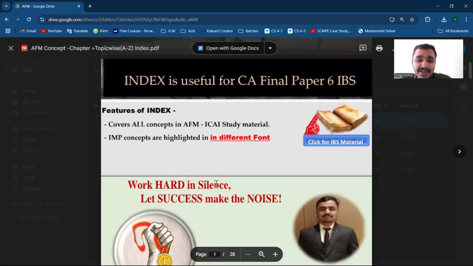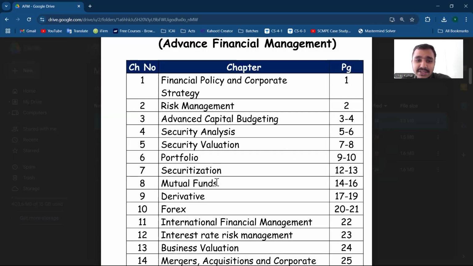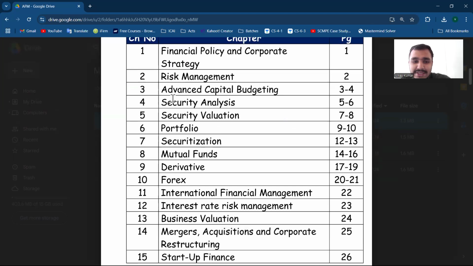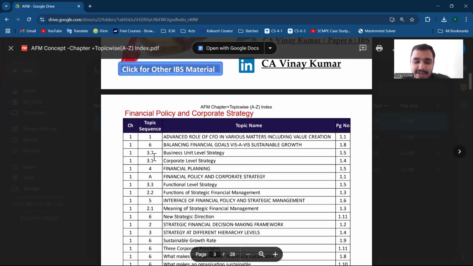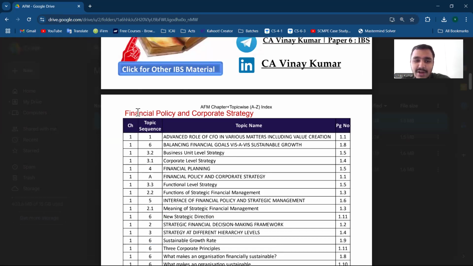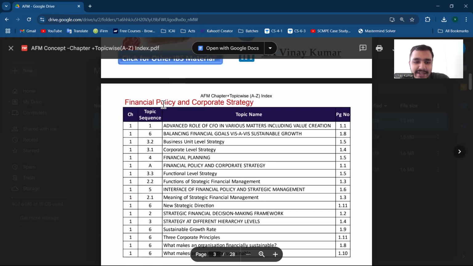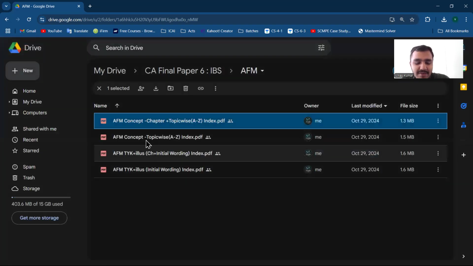So what does it contain? The concept wise. So what concept is being asked? You can quickly see that this is particularly chapter plus topic wise. Chapter 1 will be there, then its subtopic will be there, and on the top of the index I have written the chapter name, and here too what topics are being added in that, that's A to Z. So firstly I will quickly go through whatever material I've shared, then I will explain how to effectively use this.